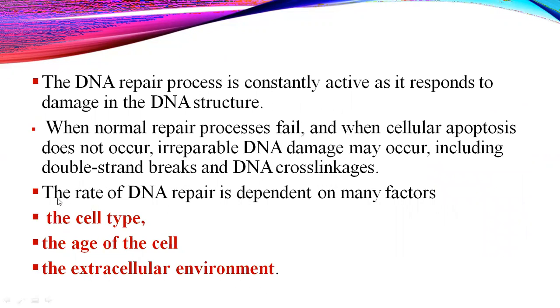There are some factors: when the normal repair process fails and cellular apoptosis doesn't occur, irreparable DNA damage may occur. That means changes in the chemical bonding or any other structural or chemical changes may happen.